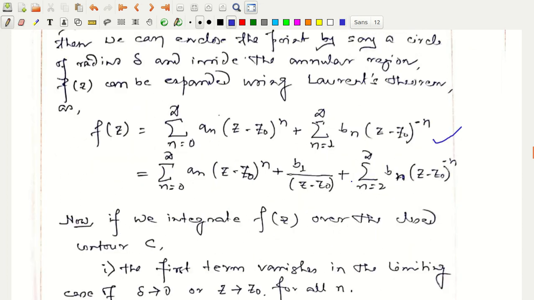What I have done, I have just taken out the part n equal to 1 over here and kept the rest of the part in terms of summation.